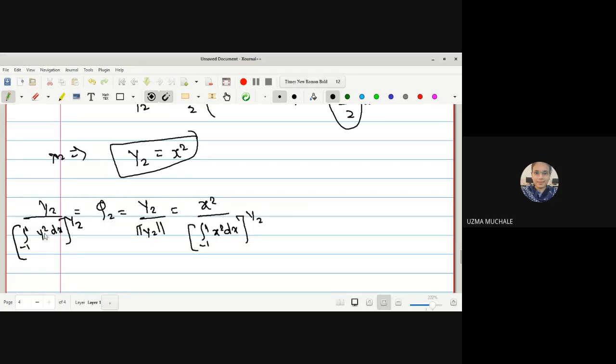raised to 1 half. So y square means, already it is x square, so it should be x raised to 4. The integration of x raised to 4 will be x raised to 5 upon 5 within the limit minus 1 to 1. So it will be 2 by 5. So here I can write directly x square upon 2 by 5, and this under root as it is. So we get the value of phi 2 as x square, and here it is under root 5 by 2. Any doubt up to this one?